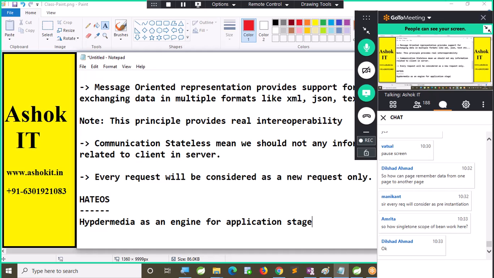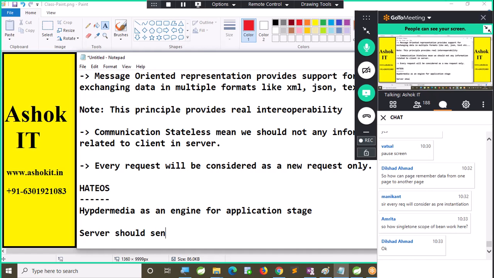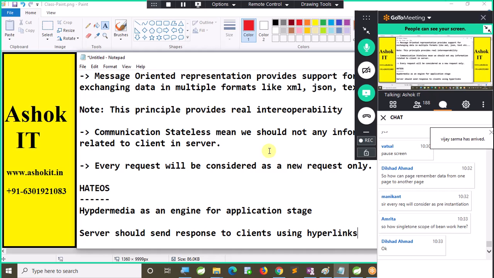Now, the meaning of this is the server should send responses to clients using hyperlinks. Hypermedia as an engine for application state. So how? When the client makes a request, the server will send the response to the client in the hypermedia format. What is the meaning of that?